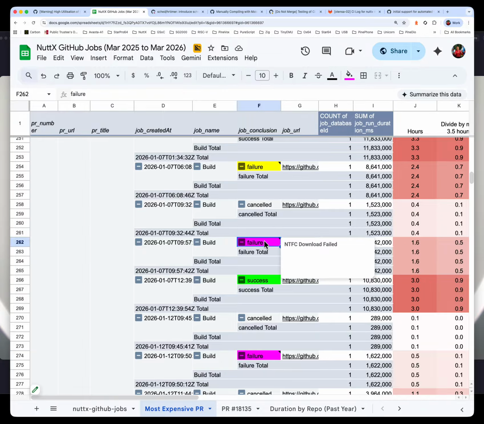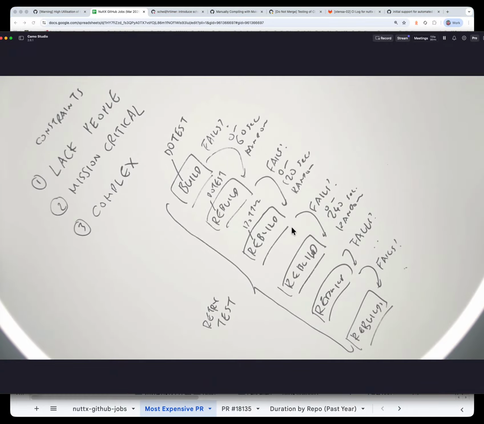We have to implement retries for NTFC downloads. If an NTFC download failed, we have to retry. But what about the retry mechanism we spoke about? Unfortunately, this retry mechanism only works when the build starts and we are compiling a specific target. So like sim:/NSH. If sim:/NSH fails due to a failed download, it will retry, yes.